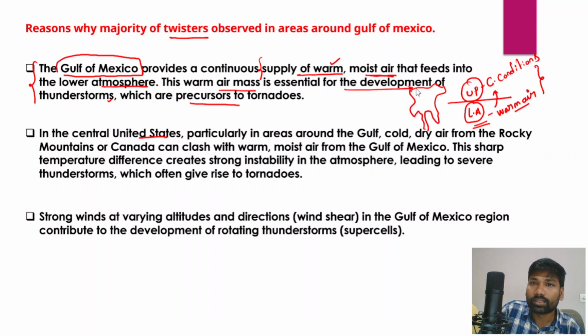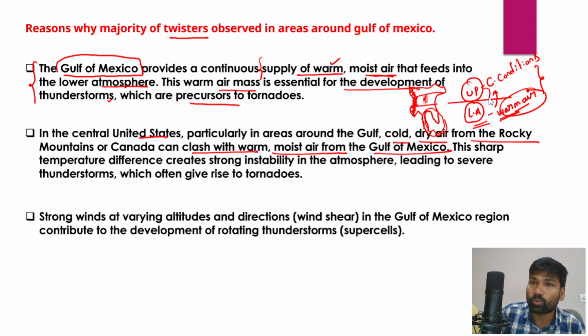Secondly, in the central United States, when you look at the map of this northern part of America, this is Canada, US and Mexico, right? So this region would be the Gulf of Mexico region. In the central part of the United States, particularly areas around the Gulf, cold dry air from the Rocky Mountains, which are located in northern America, or from Canada can clash with the warm moist air of the Gulf of Mexico. Remember that the Gulf of Mexico region provides a continuous supply of warm moist air, while the Rocky Mountains or Canada provide the cold air.